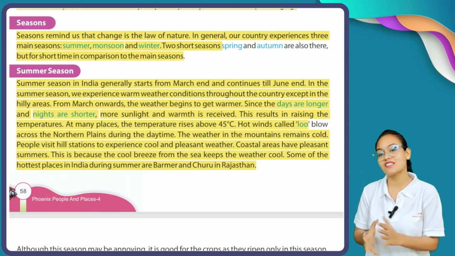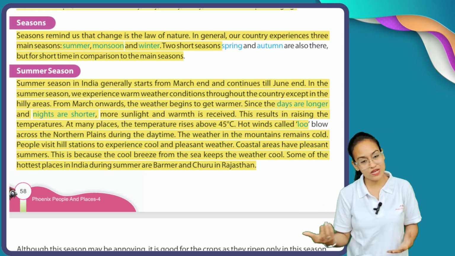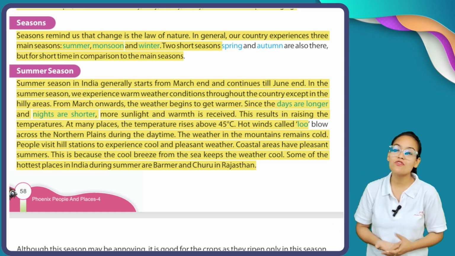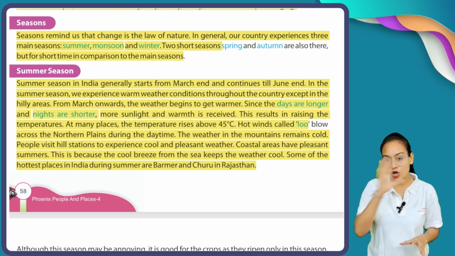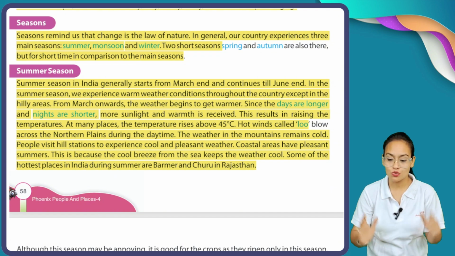In summer season, we experience hot blowing winds. These hot blowing winds have different names in different parts of the country. In India, specifically the northern portion, those hot winds are named as Lu.